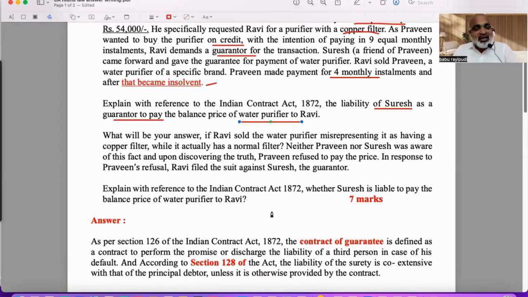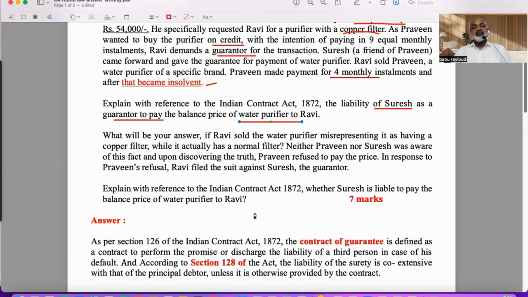Surety liability is secondary, no doubt, because unless and until the principal debtor, that is Praveen, fails to pay, surety liability doesn't start. But whatever is the liability of the principal debtor, that is Praveen in our example, shall fall on surety completely. It is coextensive. So the moment you think about a guarantee contract, section 126 should come for writing the definition. As per section 126, a guarantee contract is this contract.